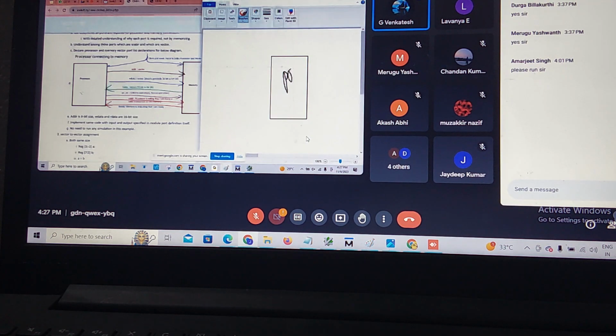This is my processor. What is input? Clock, reset. This is clock. This is reset. Then what is next? Read data. It means this one, processor, this is my input. This is my output. What is the processor incoming? It means this one. Read data. Valid or ready.